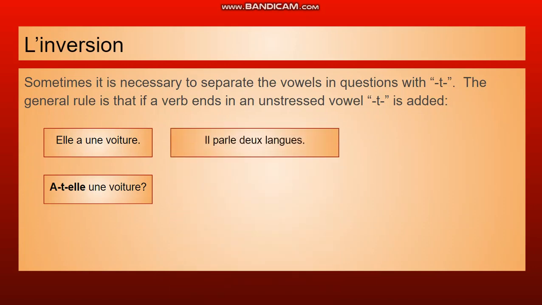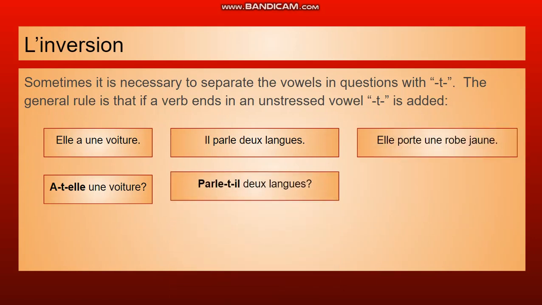Again, this shows up when we have an unaccented E, like il parle deux langues. He speaks two languages. If we want to ask, does he speak two languages? We would have to add that T. Parle-t-il deux langues? Does he speak two languages? Again, it comes up when we want to ask about something where there is an unaccented E, even if there is a T at the end of the verb.